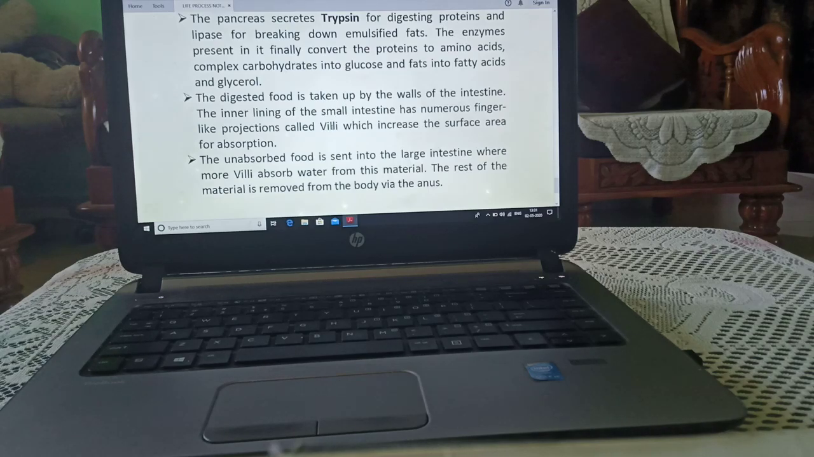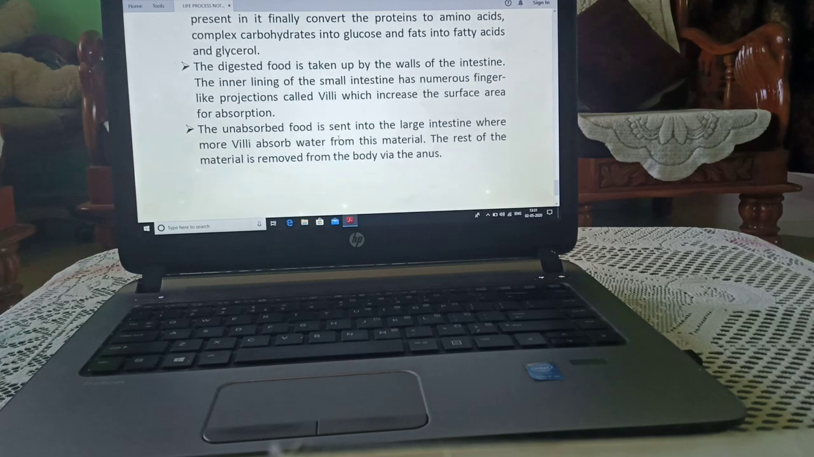The inner lining of the small intestine has finger-like structures known as villi, which increase the surface area of absorption. The unabsorbed food is sent into the large intestine where more villi absorb water from this material. The rest of the material is removed from the